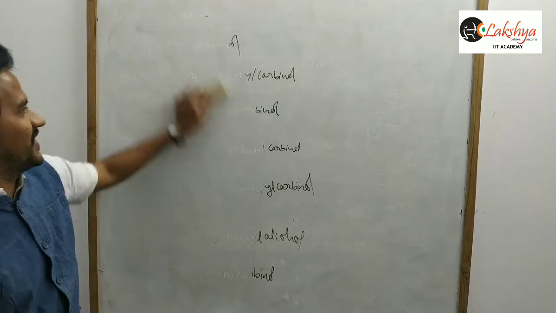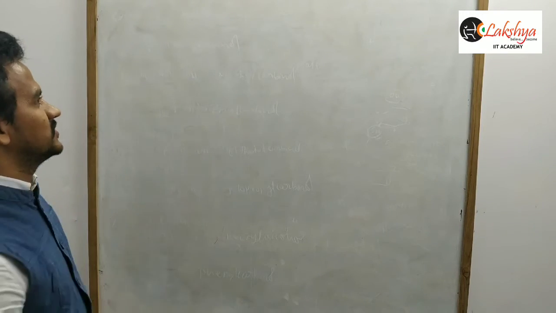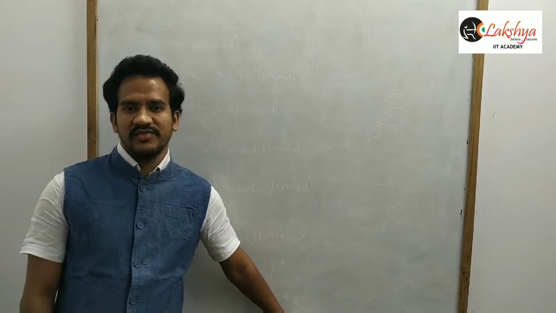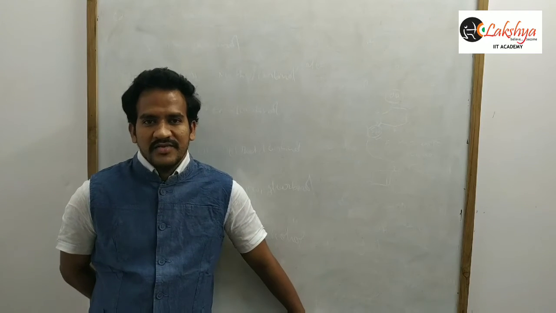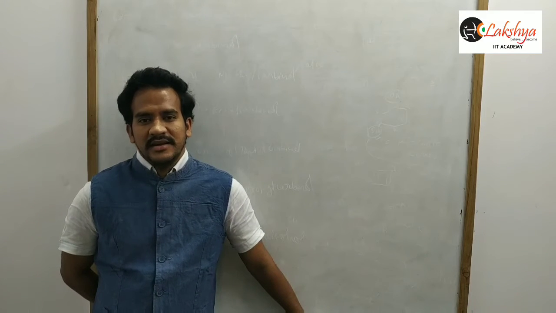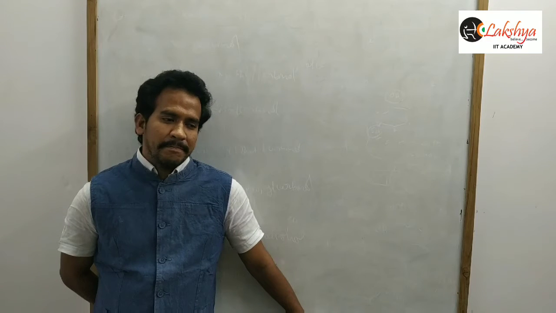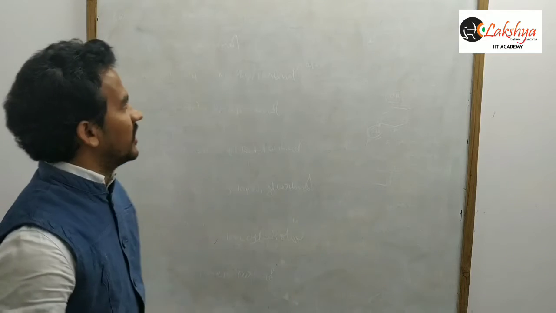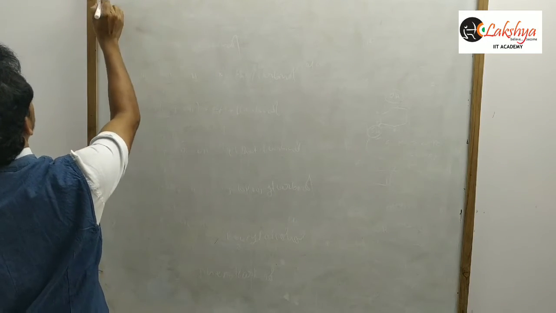By stopping the video, we have to write the notes. Okay? That's it. Now, let us start the very, very important preparation method of the alcohols. That is the Grignard reagent. The scientist's name is Victor Grignard. He prepared the Grignard reagent, and he gave so many applications of the Grignard reagent. He got the Nobel Prize also for this Grignard reagent.